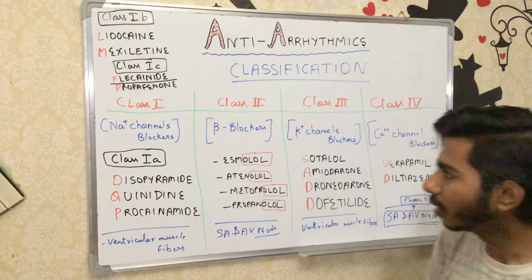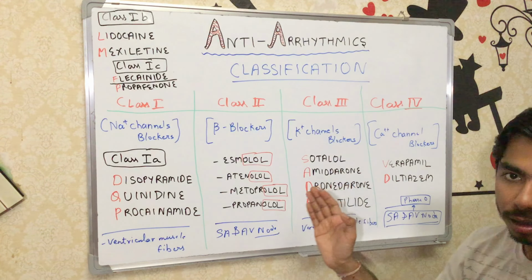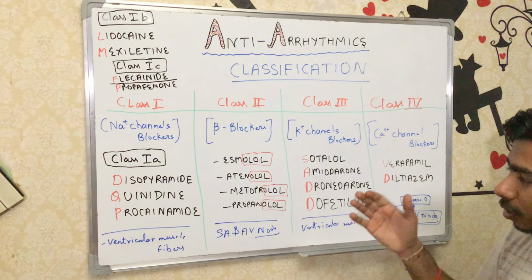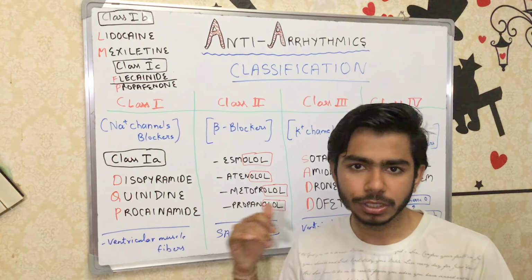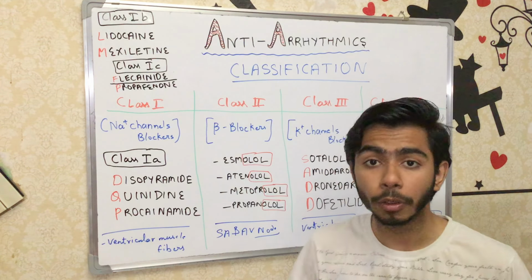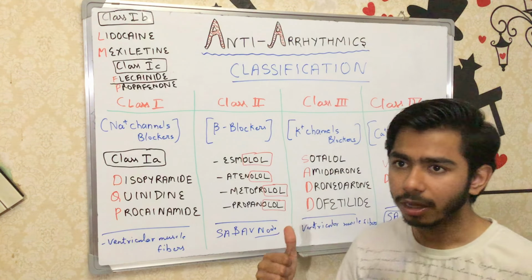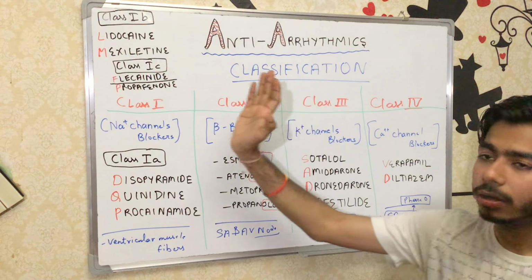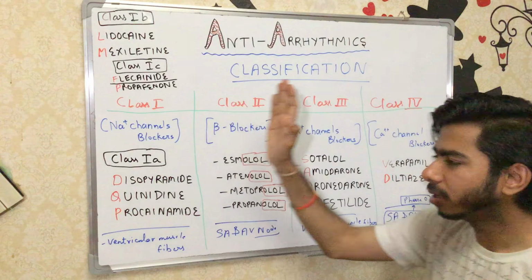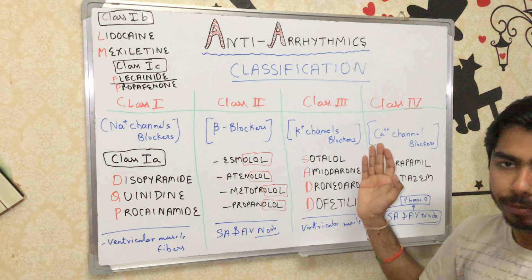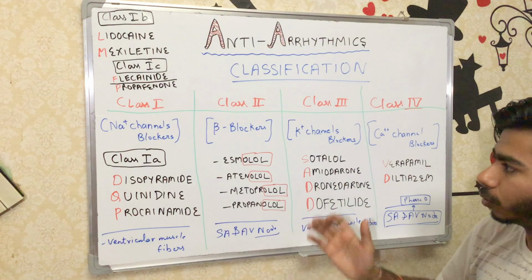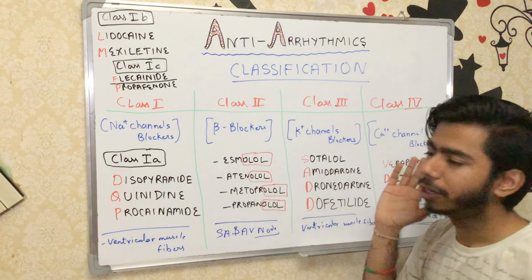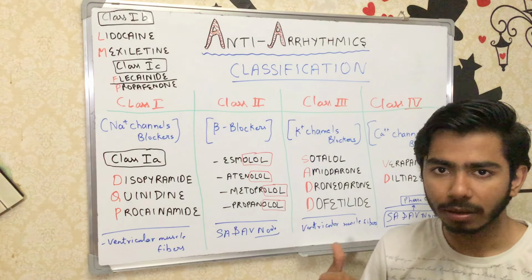So what you have to remember is which class of agents is working on which kind of fibers or which node. That's why, before going into the details of these drugs, I drew the graphs and compared them in front of you for the SA node and the cardiac myocytes or ventricular muscle fibers, so that you can really know and compare the mechanism of action of these antiarrhythmic agents, right?